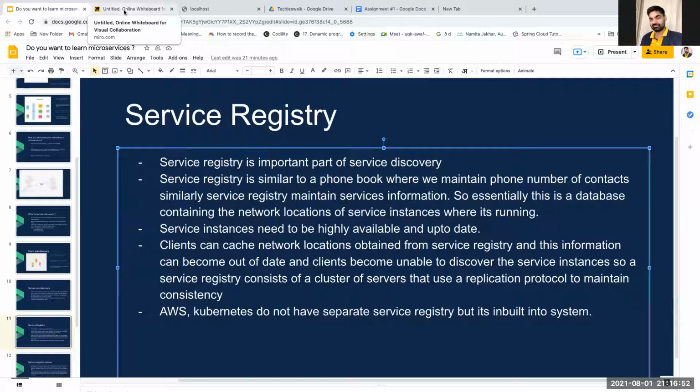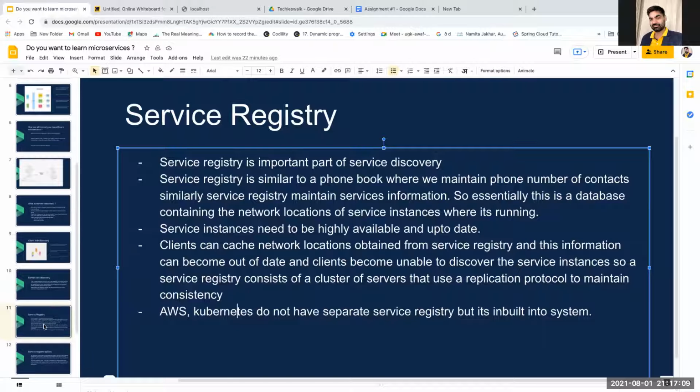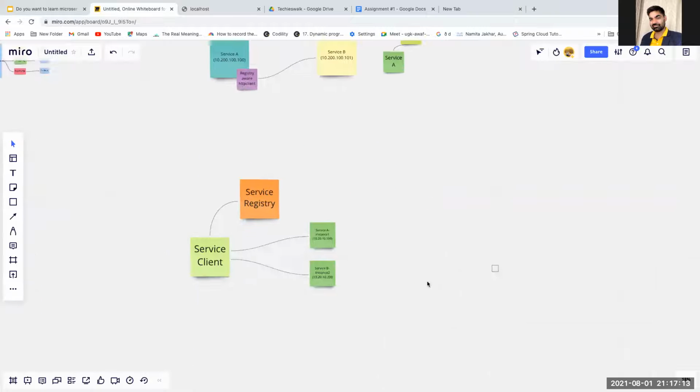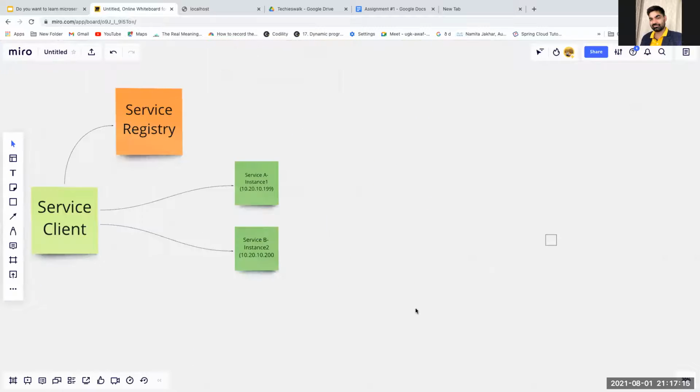All of these things are maintained in the service registry. We are building a Eureka service registry, but similarly AWS and Kubernetes have their own service registry built into their systems. So if you use AWS, you don't need to build the service registry; it is built by default. So that is the high level of the service registry. And I'll give you just one example here.